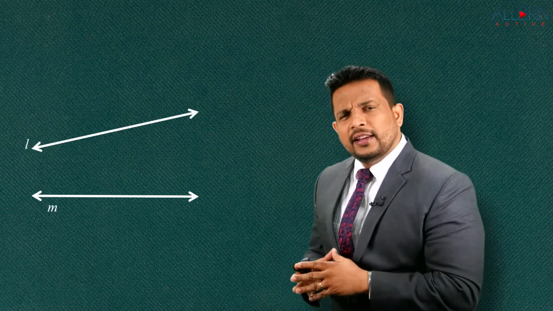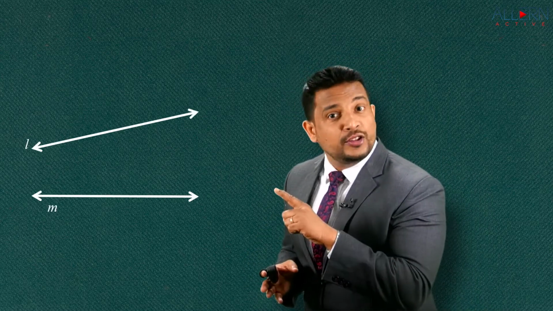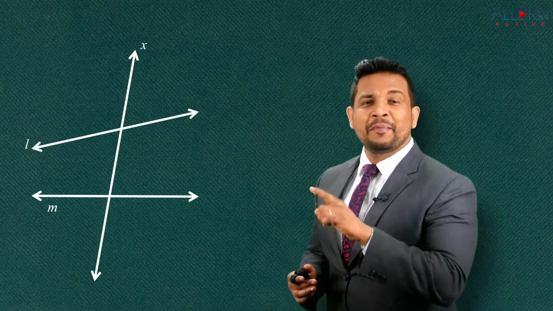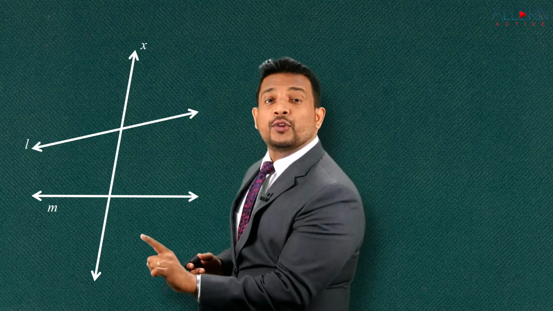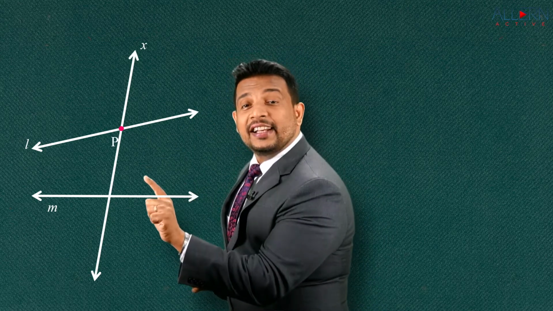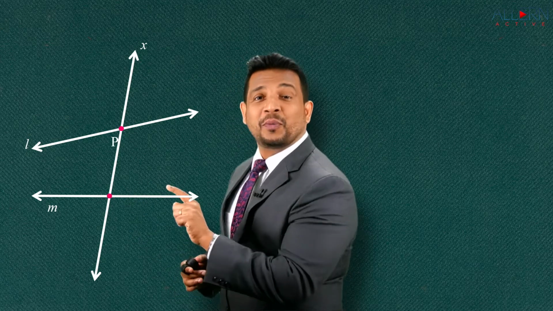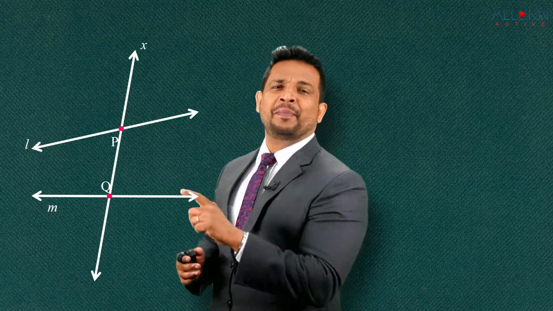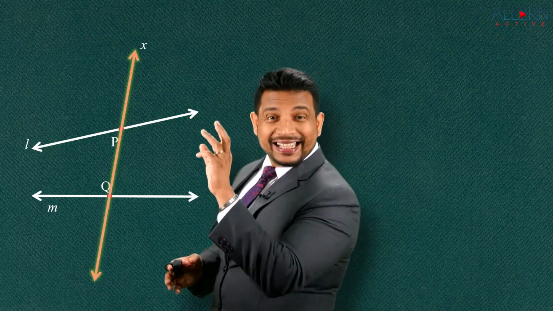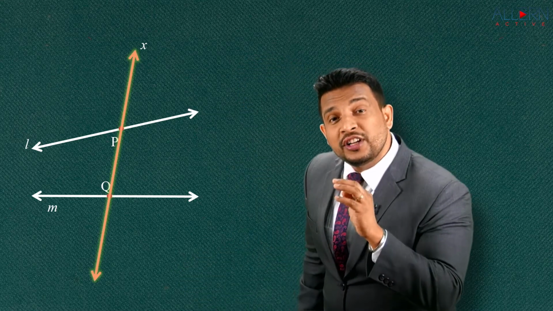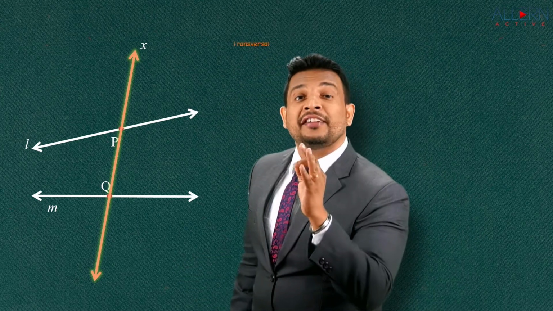Let's understand a beautiful concept. One more. We have two lines here, line L and line M. Are they parallel lines? No, because they will intersect each other, right? I'm going to consider another line. The name of that line is X. Now this line X, if you see, it is intersecting line L at point P and line M at point Q. That means you will see that this line X is intersecting lines L and M at two distinct points. Such a line is called a transversal.